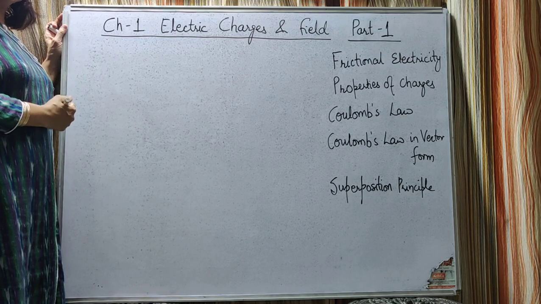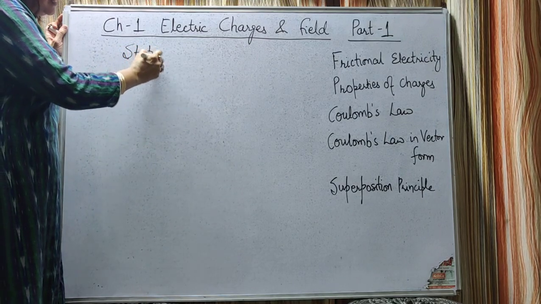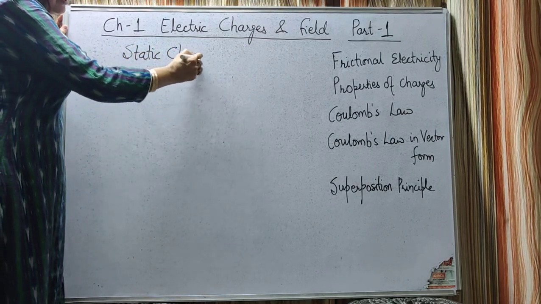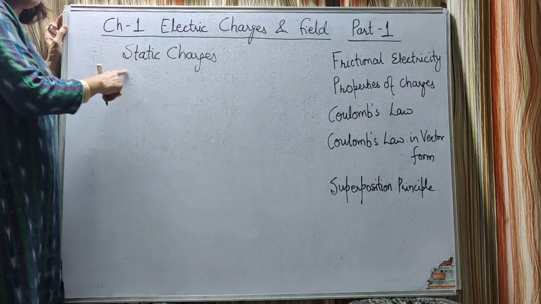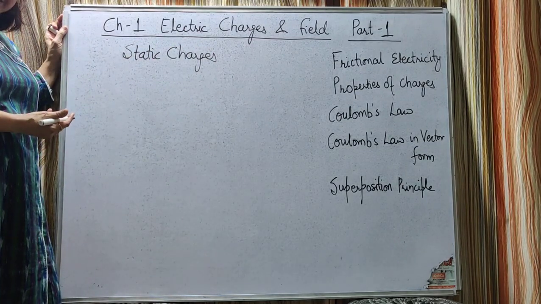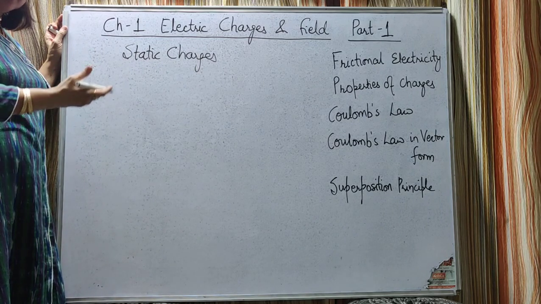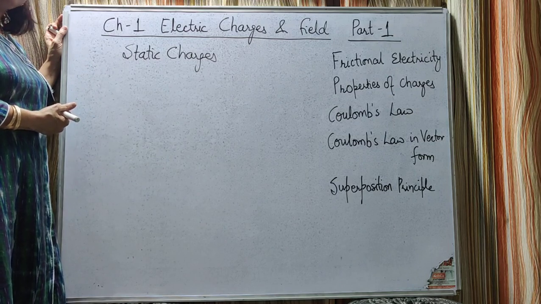And as the charges there remain at rest, these type of charges are called static charges. And this type of electricity so developed is called static electricity, or it may be termed as frictional electricity, because this electricity is produced due to friction.